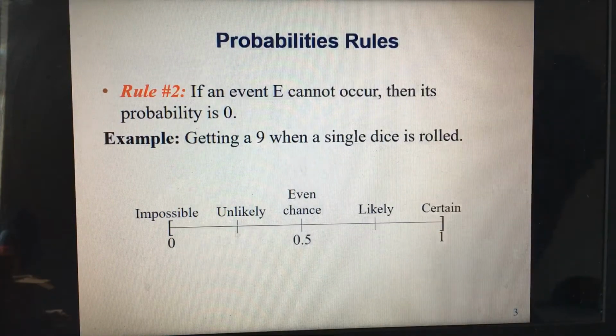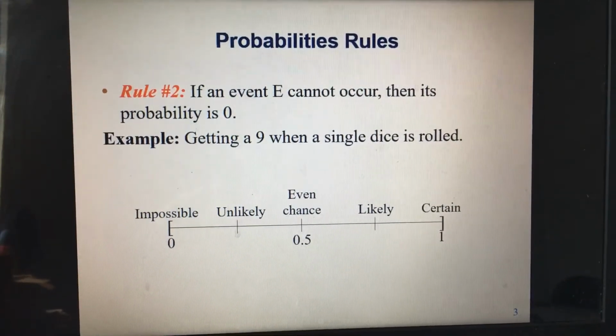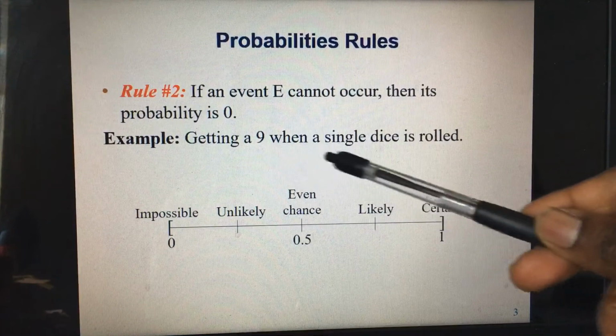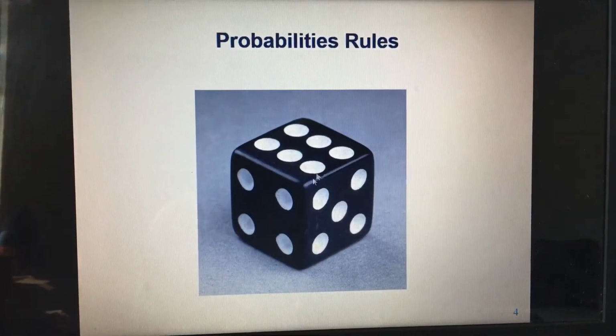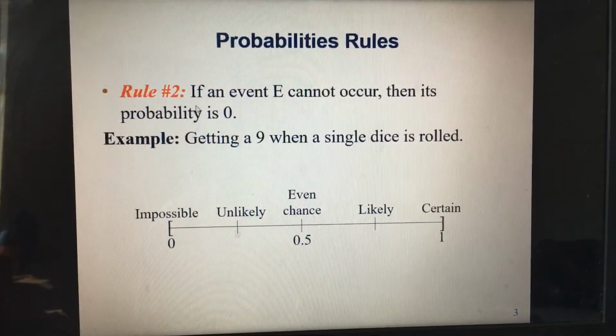That will be 0. A good example is this: getting a 9 when a single die is rolled. Of course, I'm sure you know what a dice is. If you don't, let me show you how it looks. See? It has 6 sides, and all the sides have numbers, like this one has 5, 4, 6. So you cannot see a number 7 on this dice. Getting a 7 in one dice is impossible. That will show you what rule number 2 is talking about. Okay?